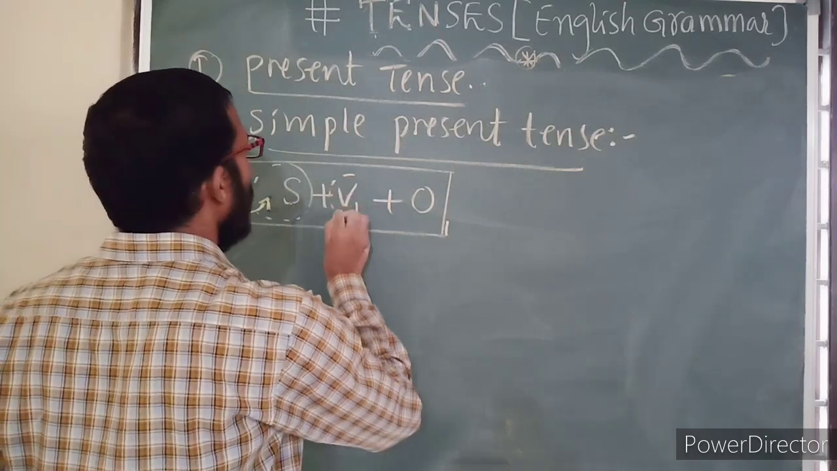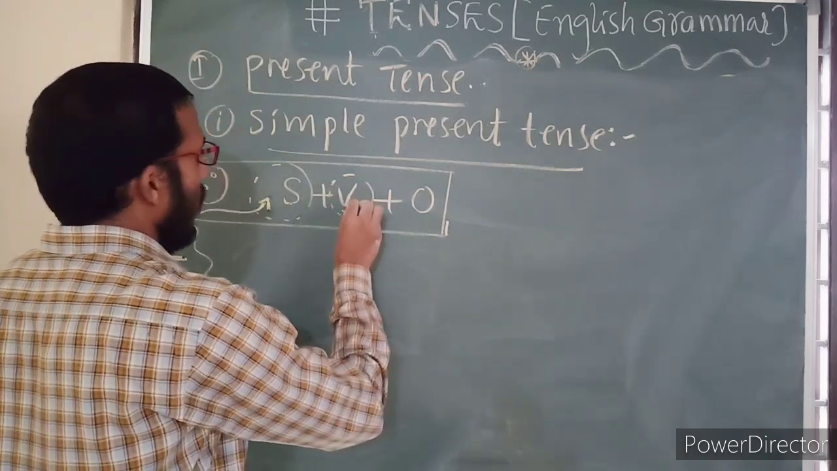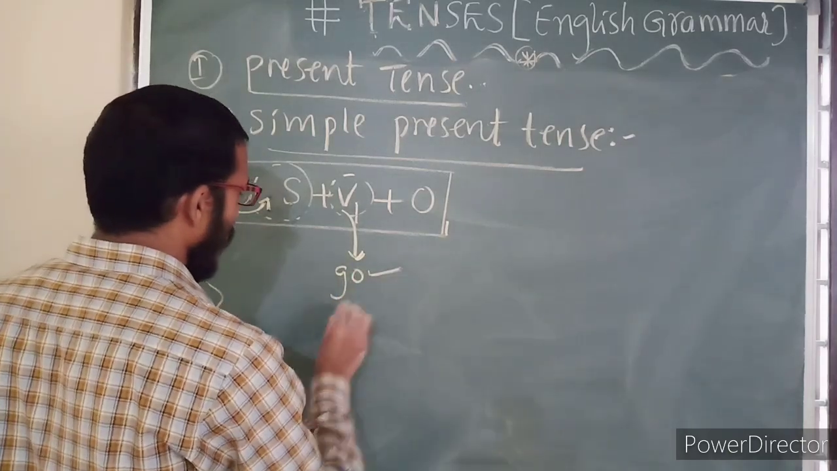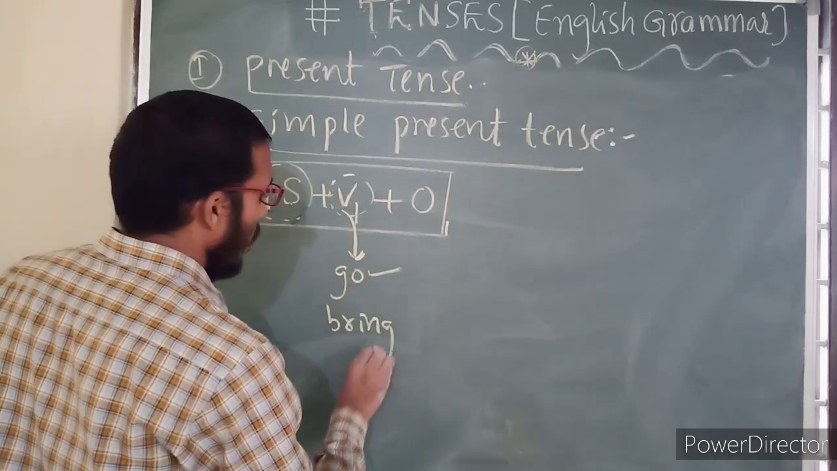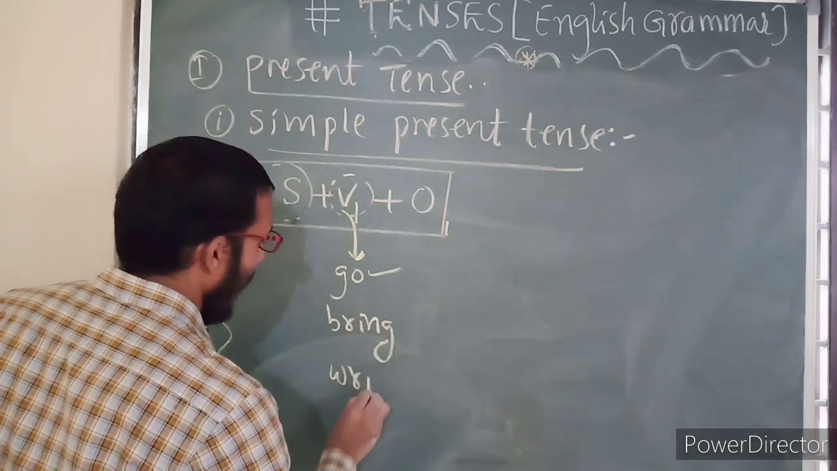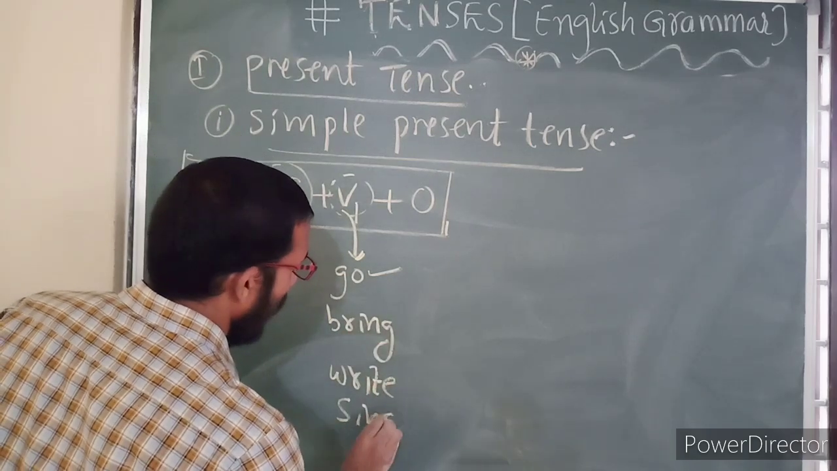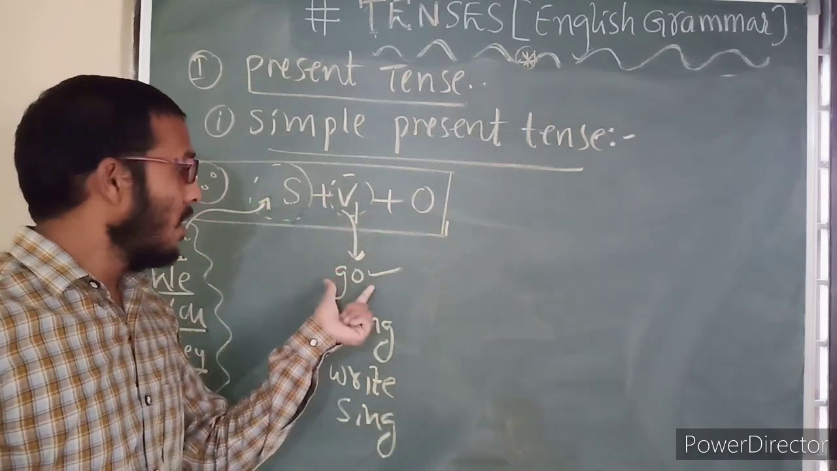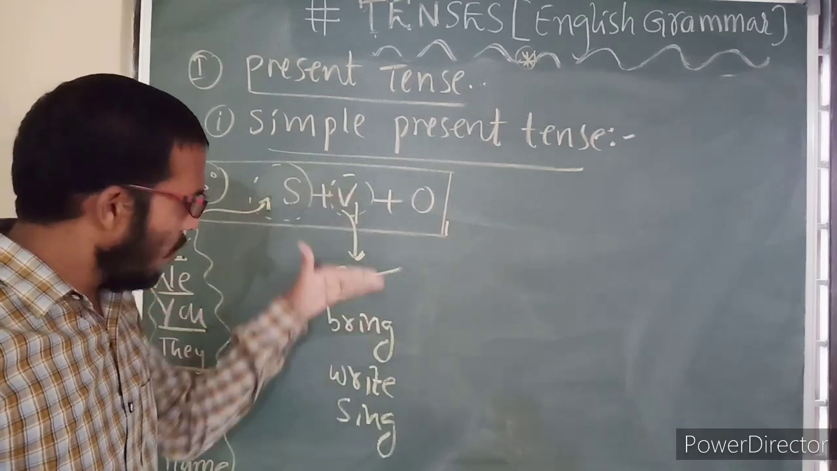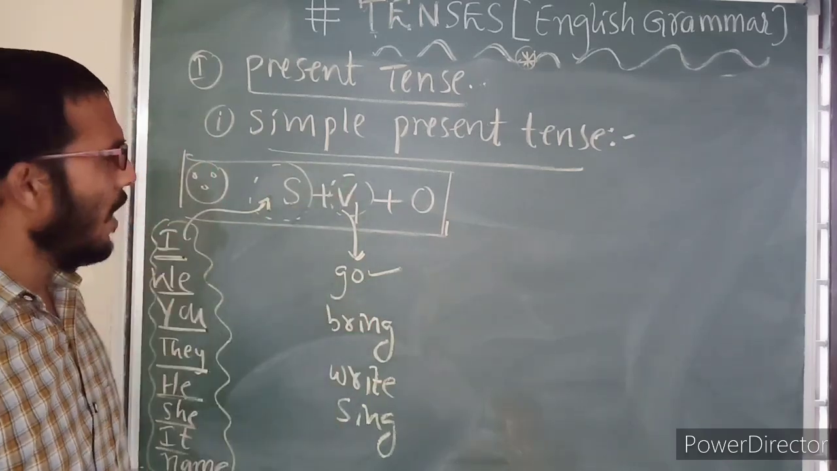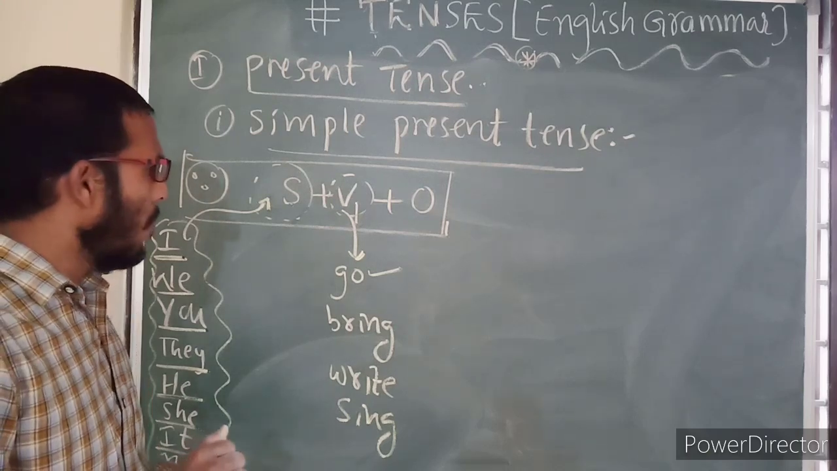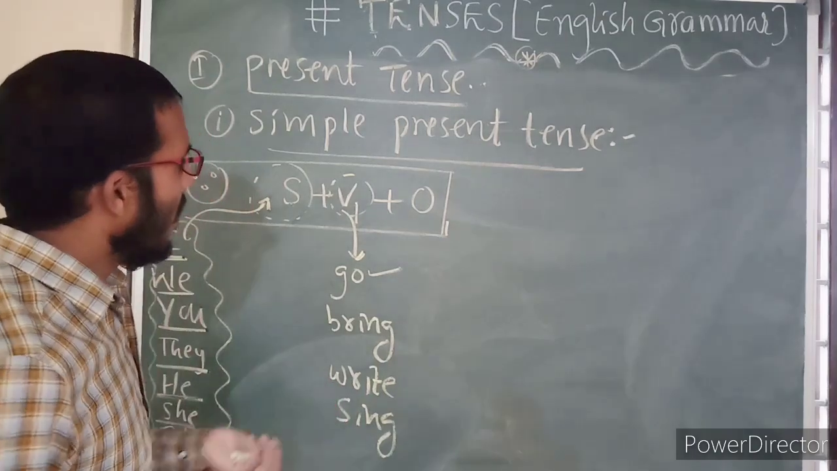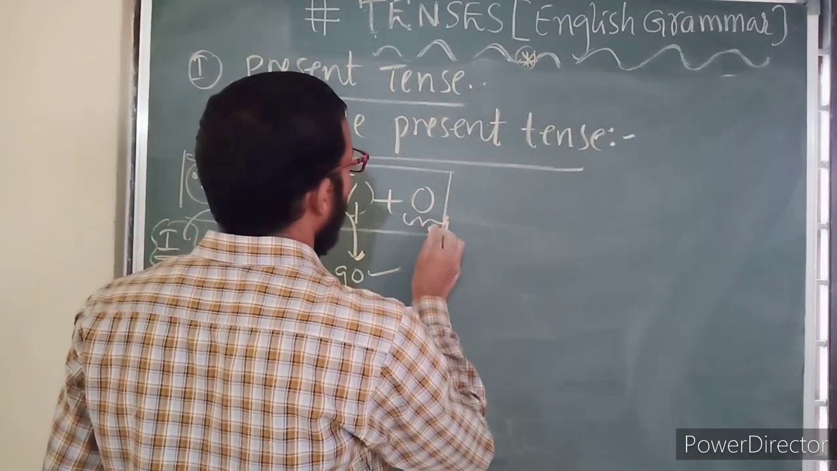Now, verb refers to the verb form. Verb form means present forms, like go, bring, write, sing. These are V1 forms, also known as the main verb. Main verbs are also known as lexical verbs. This is very important, as in scientific grammar we call them like that. Basically, the object may refer to anything.